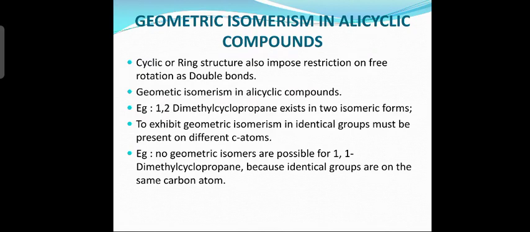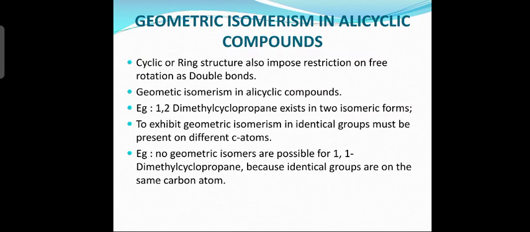Example: 1,2-dimethyl cyclopropane. Cyclopropane, I hope you know the formula. It has a triangular ring structure. If you write a triangle, that means there are three corners containing three carbon atoms, and at each corner there are two hydrogen atoms: CH2, CH2, CH2. In this cyclopropane you have two methyl groups present at two carbon atoms. So that is called 1,2-dimethyl cyclopropane. It will exist in different isomeric forms.